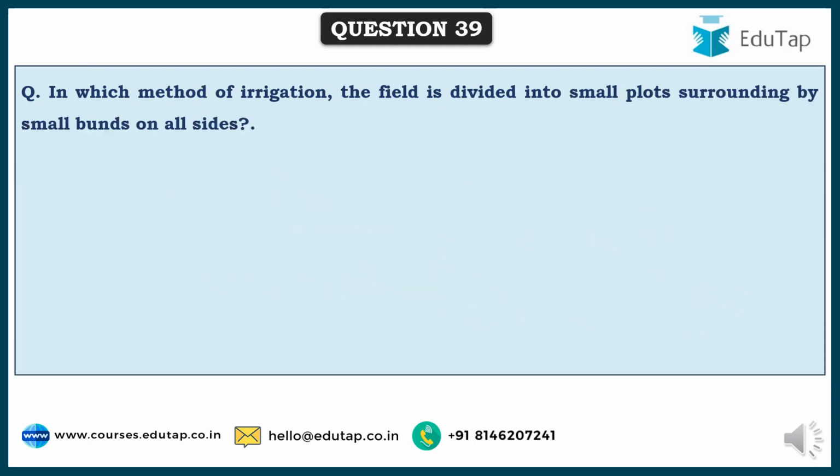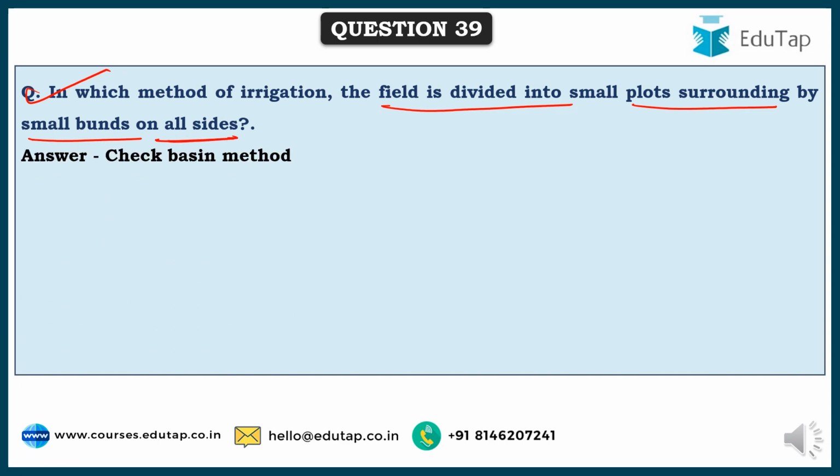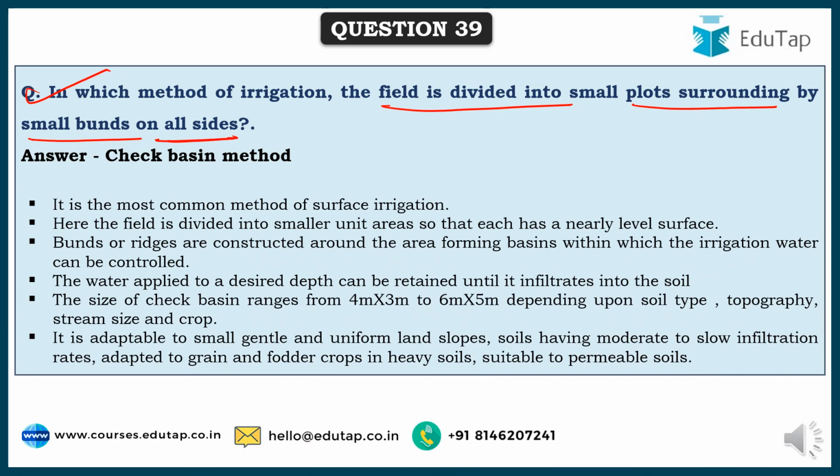So friends, here comes the next question from irrigation. In which method of irrigation is the field divided into small plots surrounded by small bunds on all sides? This is exclusively the check basin method, which is a kind of surface irrigation only.